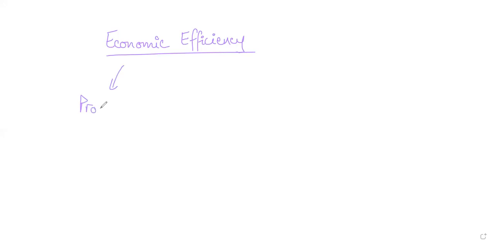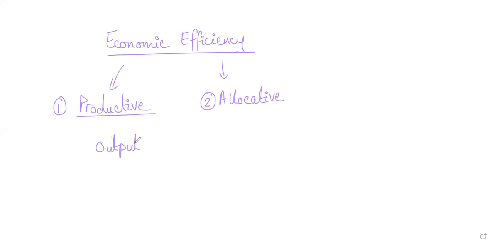Then we talked about the two components of economic efficiency, productive and allocative efficiency. We will not go into detail on these two components because we've already discussed them in detail in yesterday's class. Productive basically refers to output over input, so when you're maximizing your output for each unit of input, that is productive efficiency. Allocative efficiency comes from the word allocation of resources. It is about producing goods that are most wanted and in the right quantities. We also looked at the graph for both these components of efficiency.